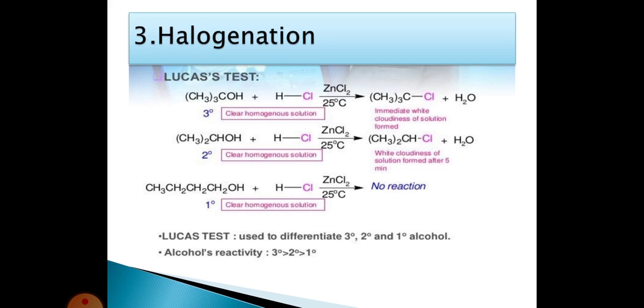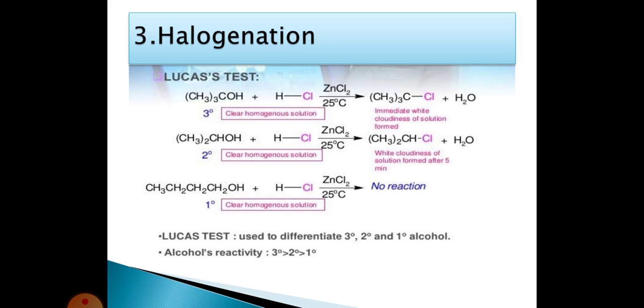The secondary alcohols we are taking are also a clear homogeneous solution and react with hydrochloric acid in the presence of zinc chloride at 25 degrees centigrade temperature to form secondary halides, secondary chlorides, with elimination of a water molecule. This halide formation takes place after 5 minutes.